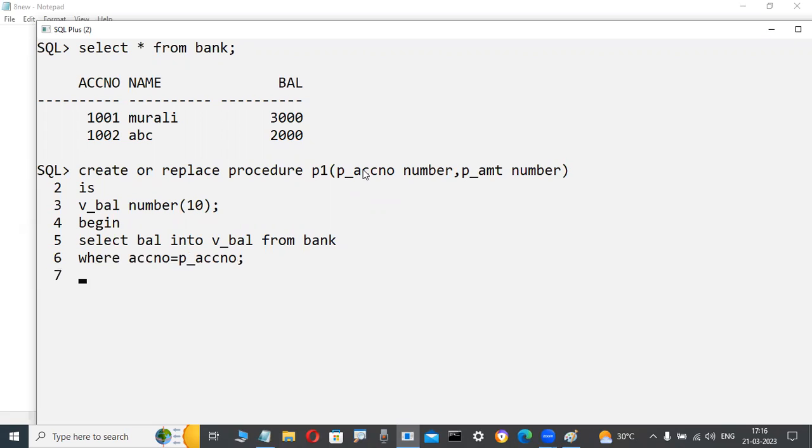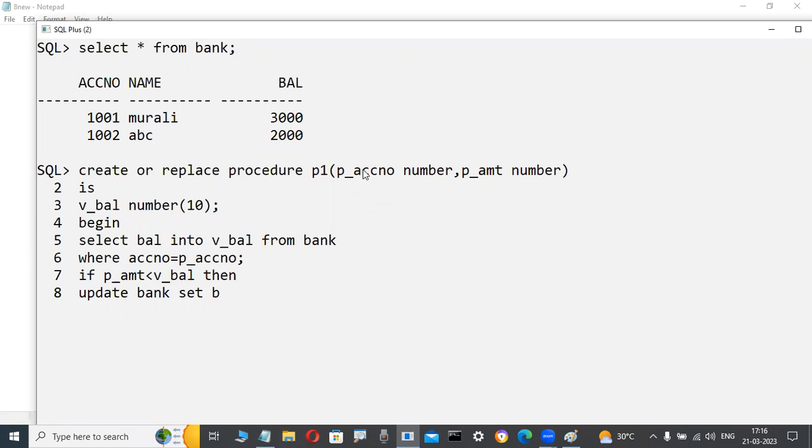Same like Java, C++, there is an if condition. Then the user entered amount, which I am writing is less than the available balance, there is no problem. Why? Because 3000 minus 1000 like this means there is no problem. Then the balance is updated. Updating means modifying only. Update bank, the update statement, delete statement, all those things you are familiar with on the SQL side.